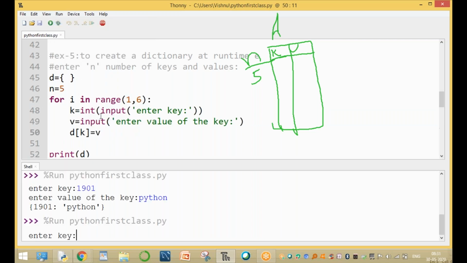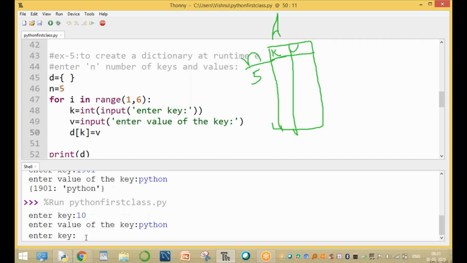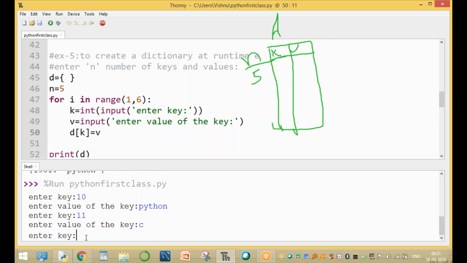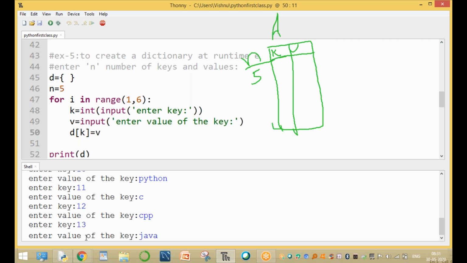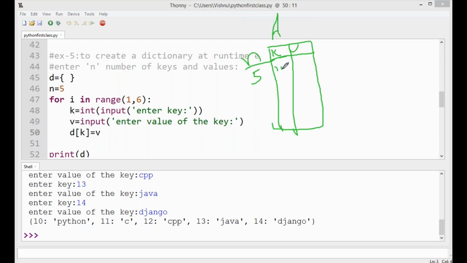Run this module. Run the current script. Okay. Enter key. For example, the key is 10. The value is Python. Then 11 C. Okay. 12 CPP. 13, for example, Java. 14, for example, Django. Now here enter the values. Now the 10 value is Python, 11 is C. Now here we are entering the values. Key is 10, key is 11, key is 12, key is 13 and key is 14.